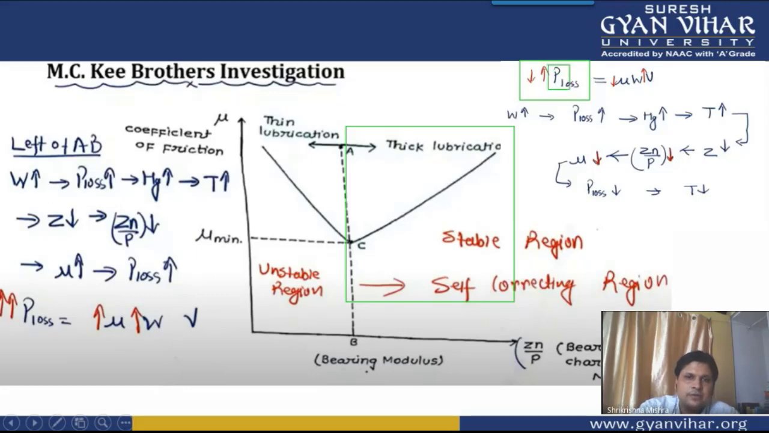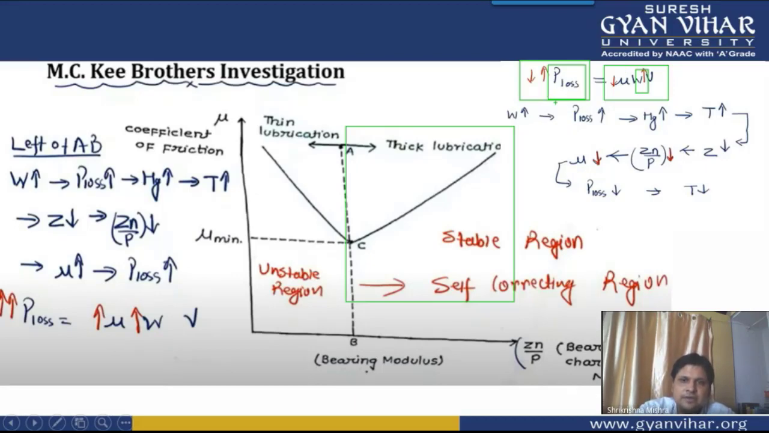When the power loss due to friction increases, what will happen? We know that the formula for power loss due to friction is given by mu W v. In the whole discussion we have written the coefficient of friction as f, so don't get confused, here it is written as mu. If power loss is increased, it means the load on the shaft is increased.